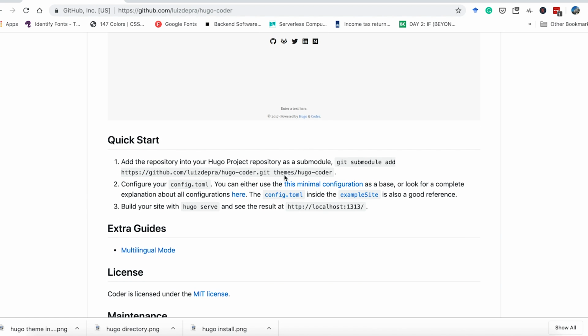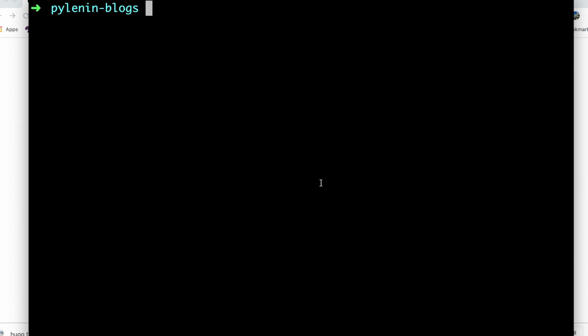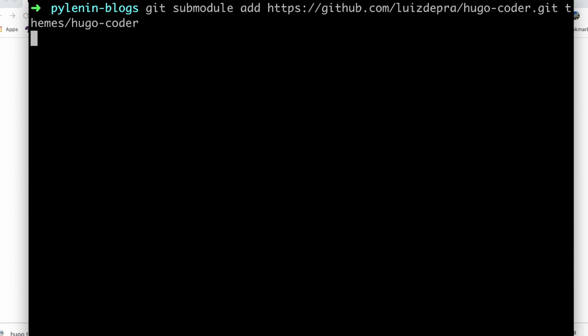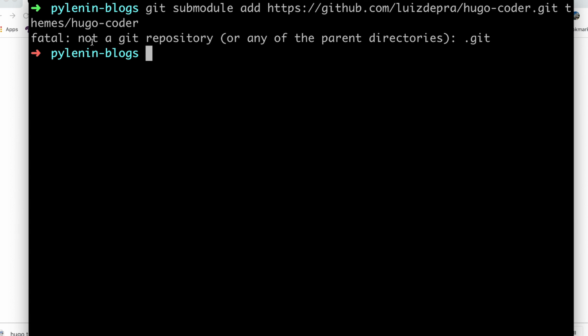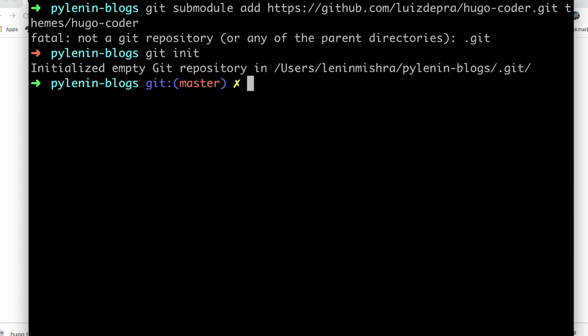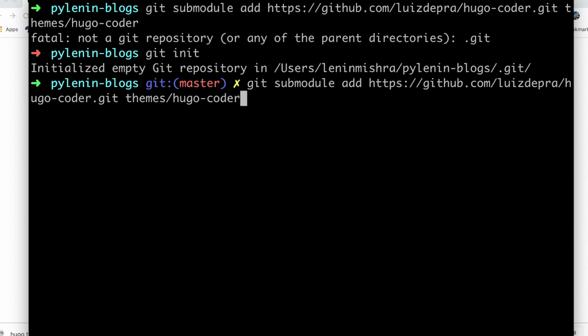So let's execute this command and go to our command line. So let me copy this first. Now, before we do anything, execute this command. Okay, if I do this, it's going to fail. So it says fatal, not a Git repository. So what we need to do is initialize Git in this folder. So I can do git init and then initialized empty Git repository. And now I can run this command.